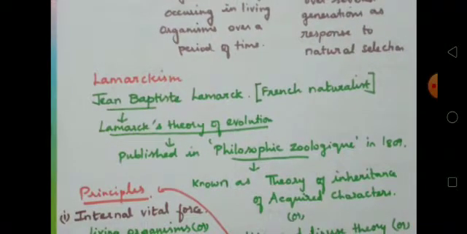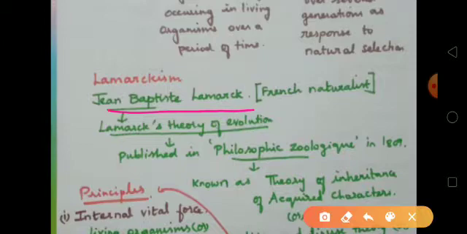Jean-Baptiste Lamarck is a person. He is a French naturalist. He only discovered Lamarckism. It is also called Lamarck's theory of evolution. So this theory of evolution was published in Philosophie Zoologique in 1809.